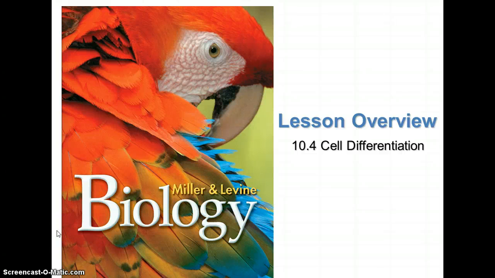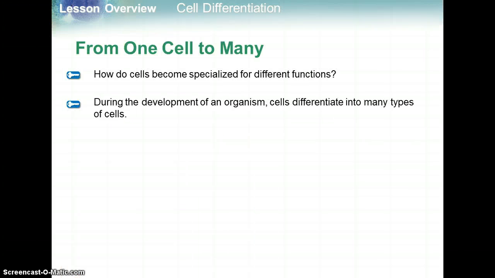Okay, continuing on with chapter 10, here we're going to cover section 10.4, cell differentiation. From one cell to many. So how do cells become specialized for different functions? So how do you have eye cells and muscle cells and cardiac muscle cells?